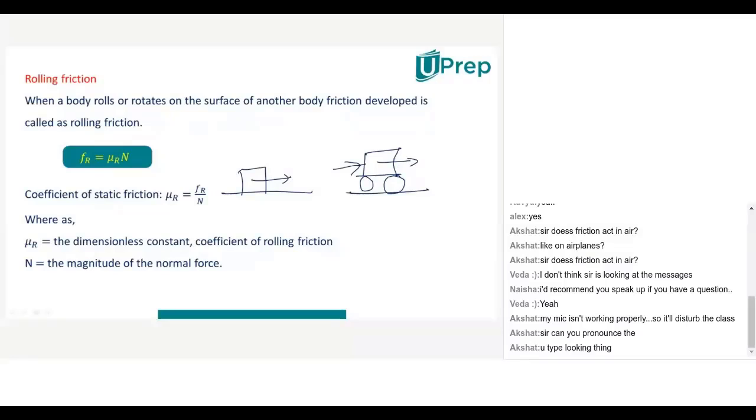Why will it move easily? Sir, because the work is being distributed. Initially, it's just the table, but now it's the table and the spherical object. Tell me, Akshat.